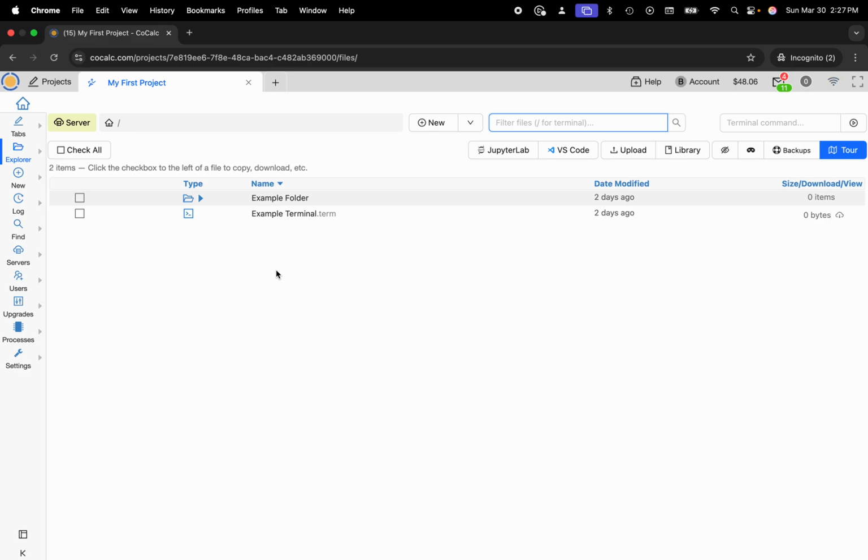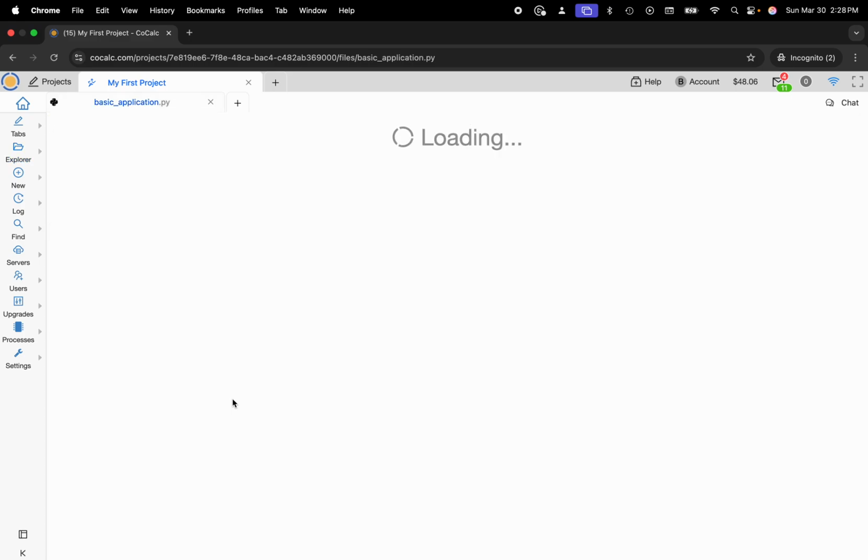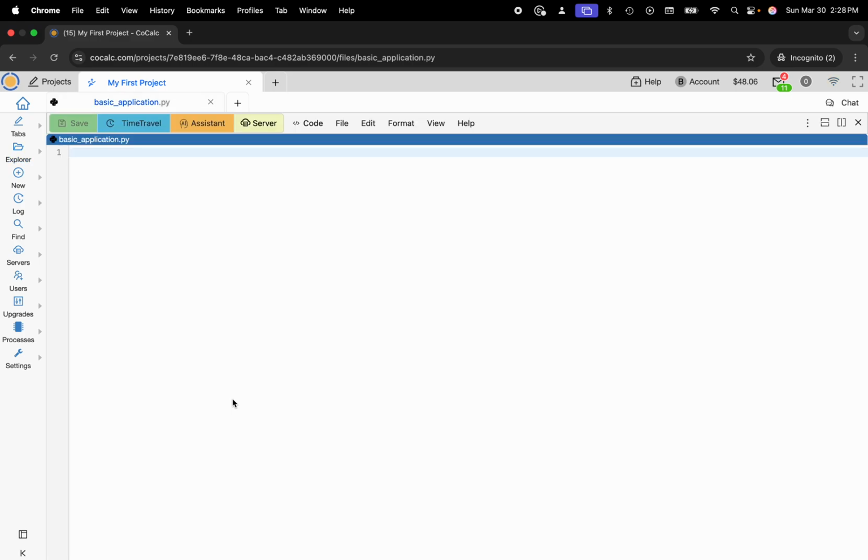Now let's go ahead and create a .py file so we can build this application. So I'll name this basic application.py. Okay, and first things first, I'm going to import Streamlit as st, and I'm going to give this thing a title, so st.title.